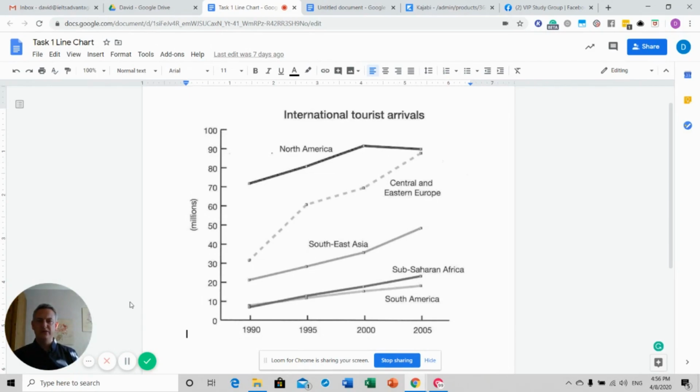Also, remember synonyms. There are not many labels here anyway, some country names, but remember to be aware of your synonyms. Also, don't be tempted to use brackets. There's this one on the left-hand side there, millions. Remember not to use any brackets in the Task 1 writing.